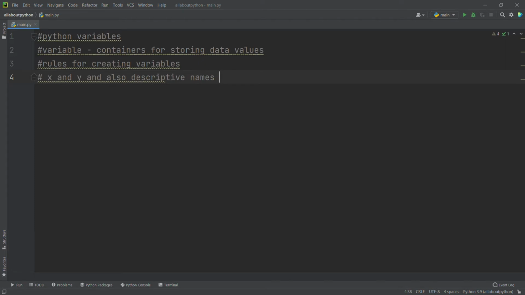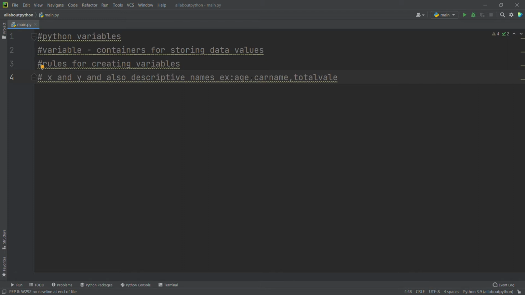What are descriptive names? Let me give a few examples here: age, car name, and also total value. These are all descriptive. Why am I saying these are descriptive? Because by reading the variable name, we can tell what data it holds.